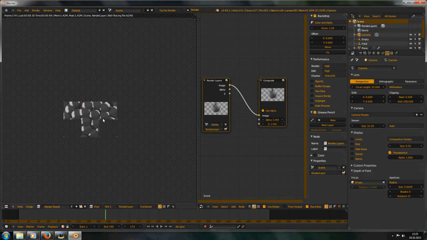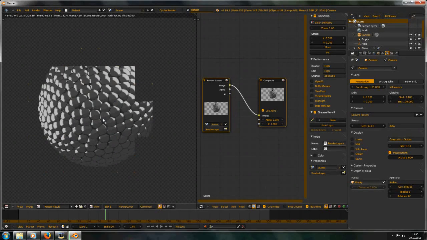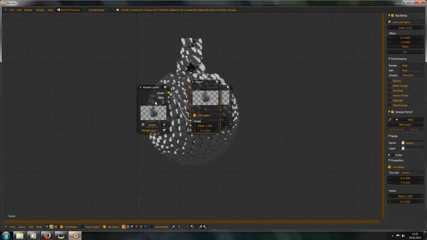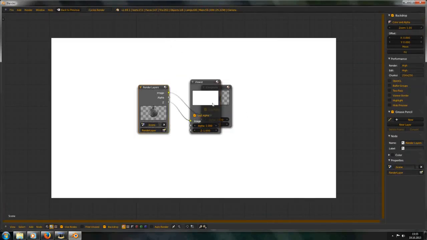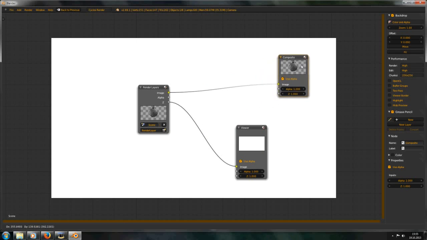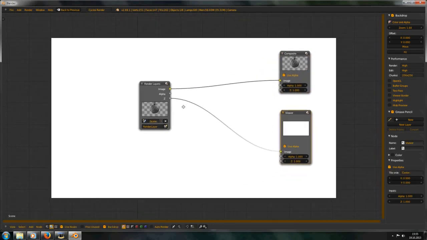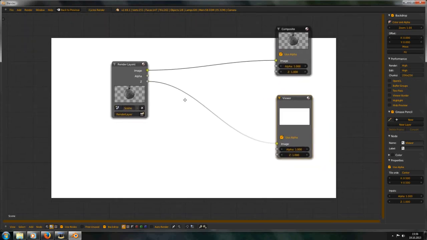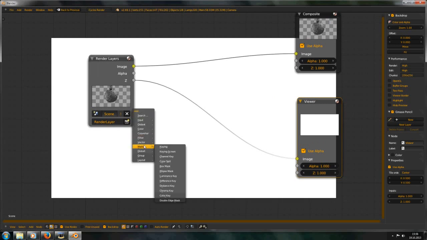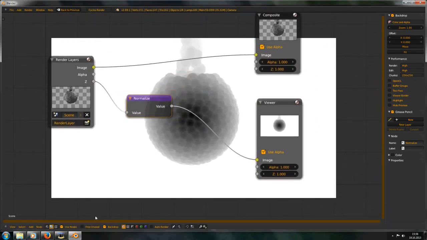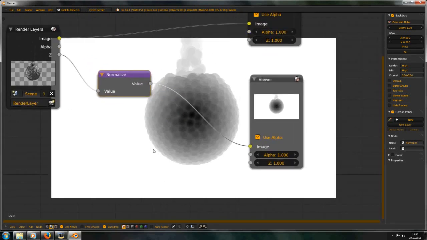And F12 again. And let's have a look. That's one of the most irritating things. I don't know how to say this. I don't know the correct word for this, but yeah. You have to use a normalize node to see the Z buffer in the backdrop view,